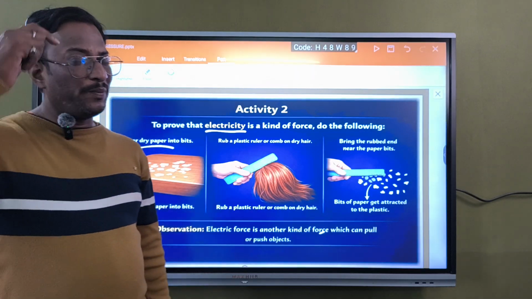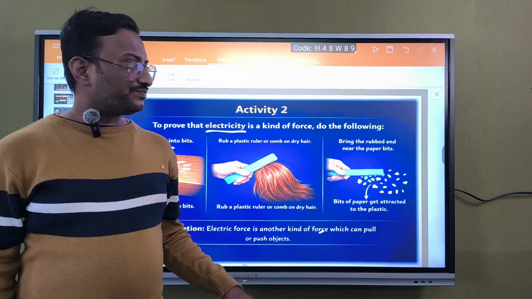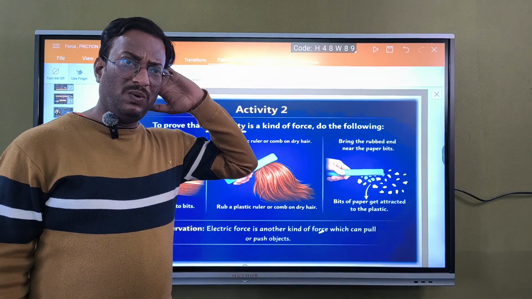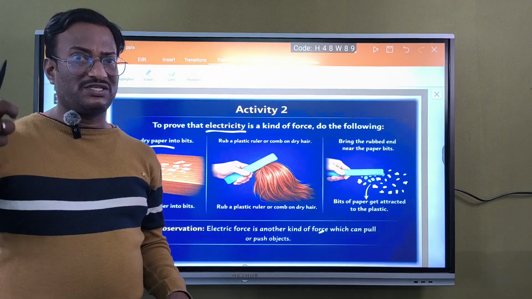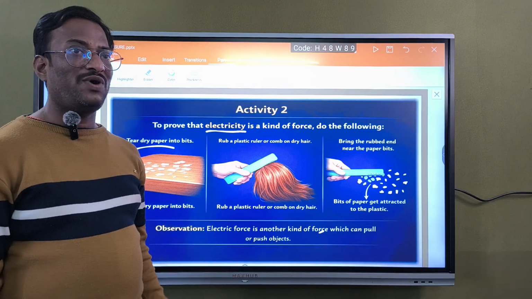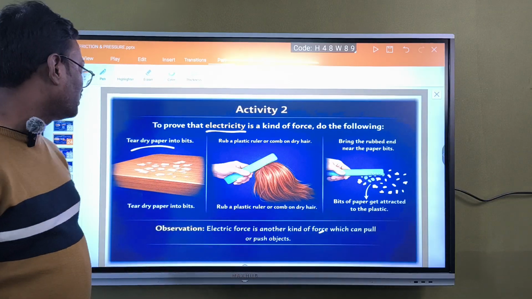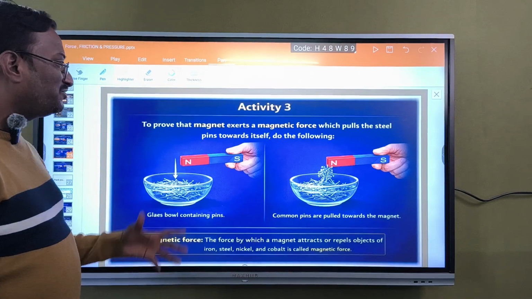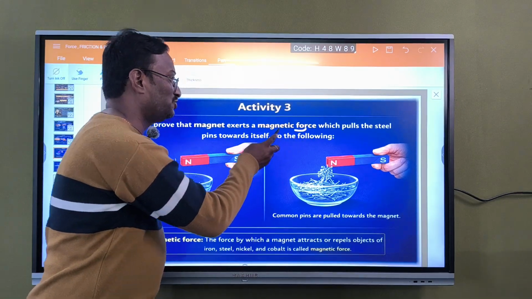What happens when you comb dry hair? The charges are sent from the hair to your comb. Those charges will attract these small pieces of paper. How they are attracted, what happens there, everything we will learn in our future electricity concepts. Next we go for one more activity to prove that a magnet exerts a magnetic force.